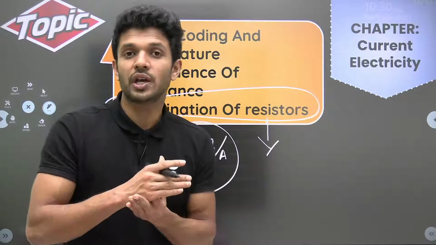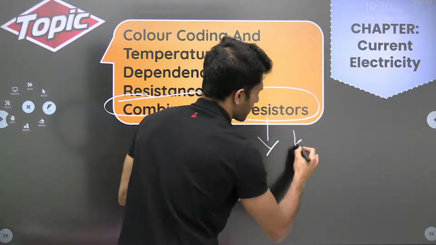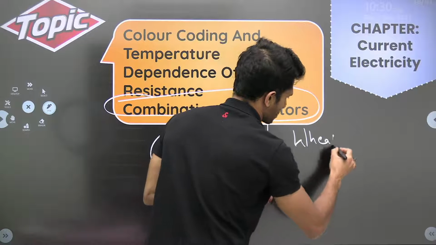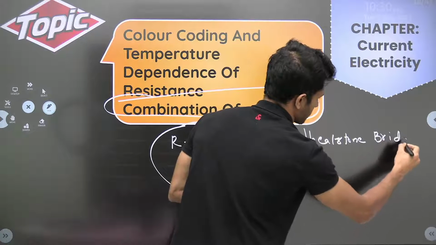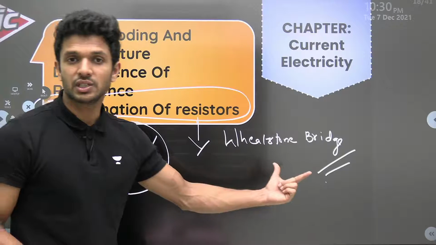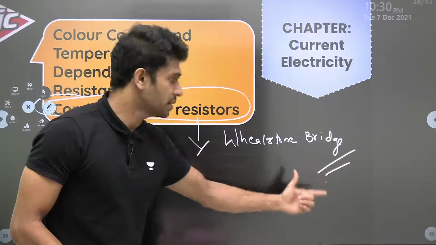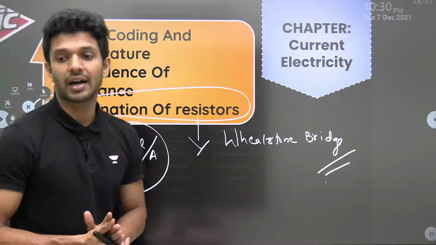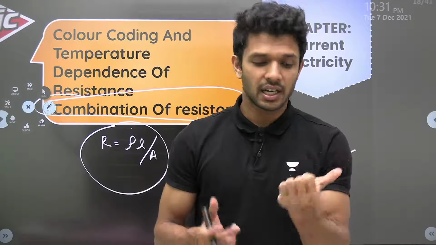Sometimes we should know the Wheatstone bridge condition. This is very important. What is a Wheatstone bridge and what is a balanced Wheatstone bridge, and understanding the concept in finding the equivalent value of resistance. This is another important part here.